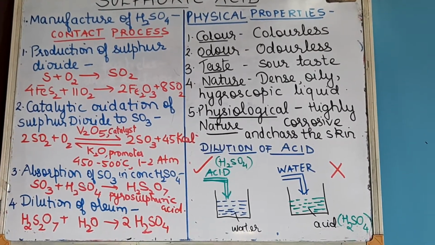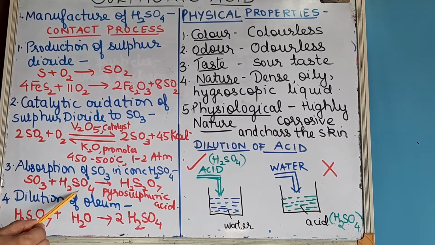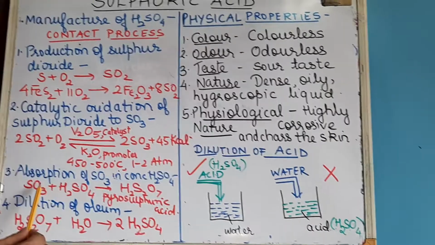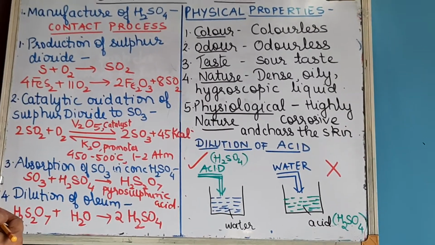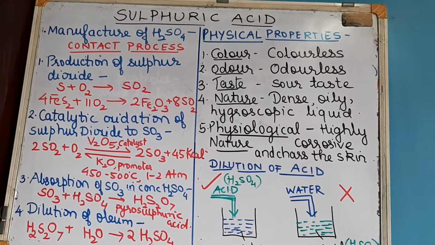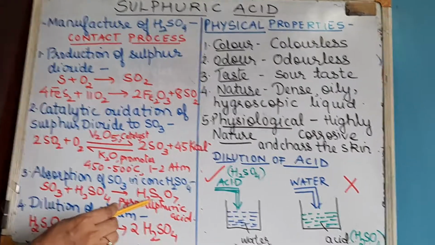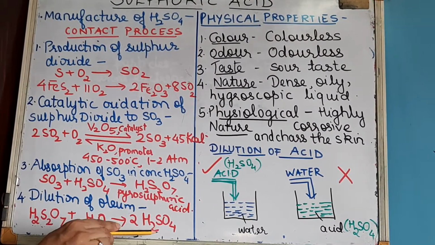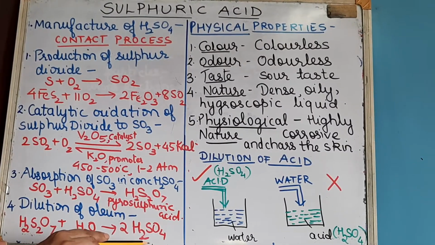Very, very important. Now you can be asked as to why you are absorbing sulfur trioxide in sulfuric acid and not directly in water. So for that, what will you say? That when you add sulfur trioxide to water, it's a highly exothermic reaction and a dense fog of sulfuric acid particles is formed, which is difficult to condense. So to avoid that, we are adding it to sulfuric acid to obtain oleum or pyrosulfuric acid, which on dilution with the required quantity of water will give you sulfuric acid. Okay, is it clear? So this is our industrial method for preparation of sulfuric acid.